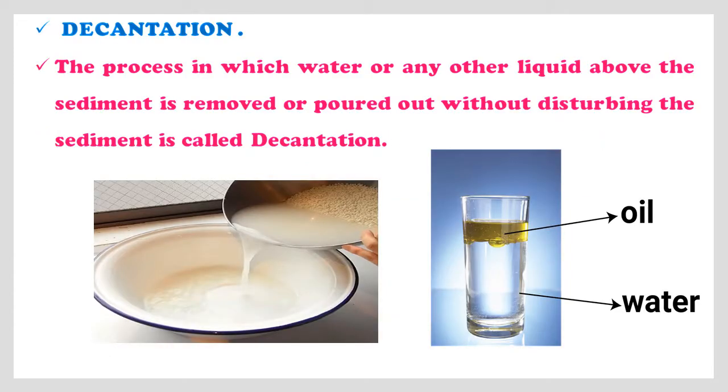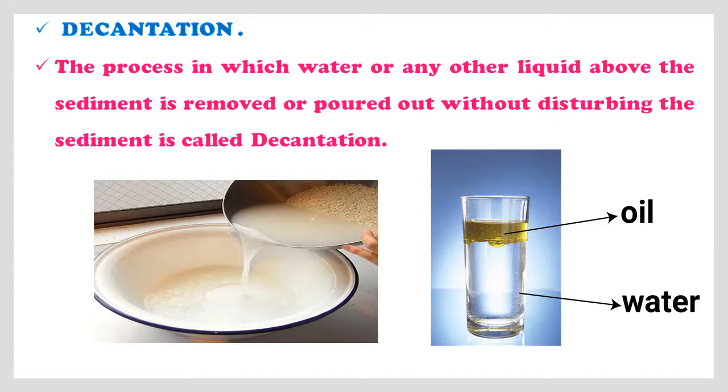Children, next is decantation. The process in which water or any other liquid above the sediment is removed or poured out without disturbing the sediment is called as decantation. So observe the below given pictures.